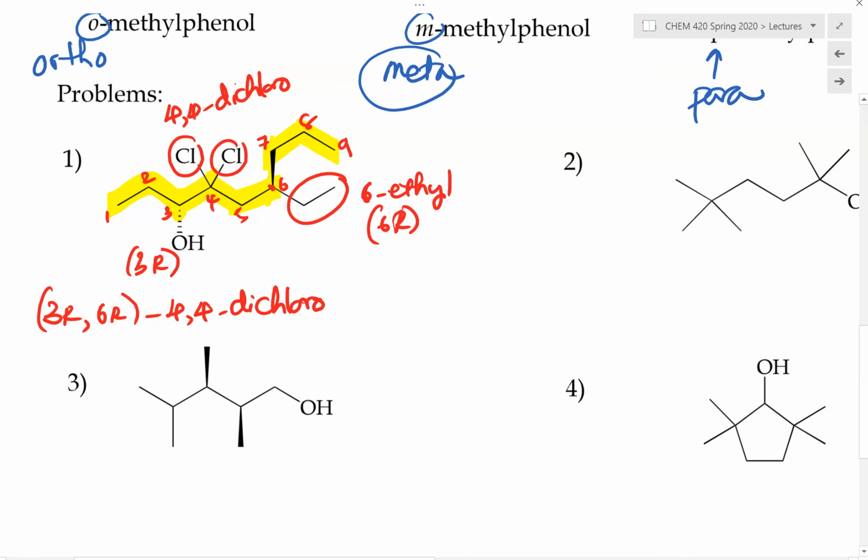So the dichloro will be listed first before the ethyl, followed by 6-ethyl. And again, all substituents will be listed alphabetically. So we do not distinguish between what types of substituent groups they are; they are simply named and arranged alphabetically. So followed by ethyl. And now the parent chain is, in this case, 9 carbons long, so therefore it will be nonan-3-ol. And that's the name of this molecule.